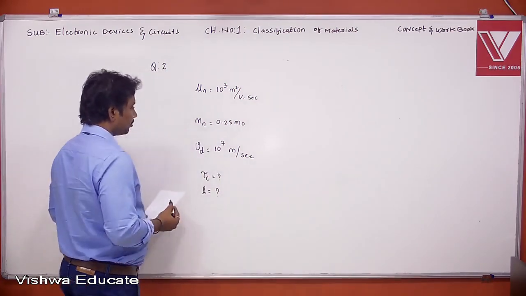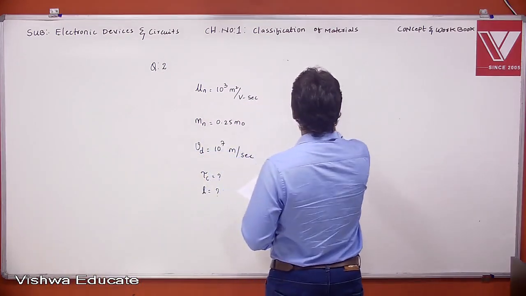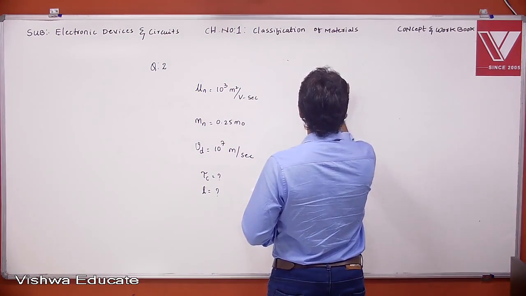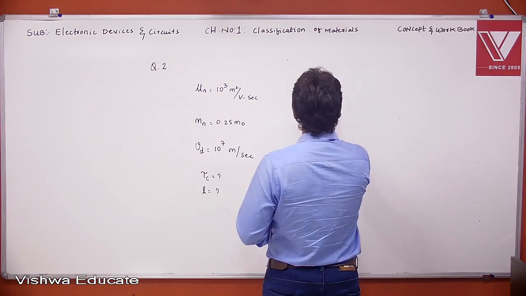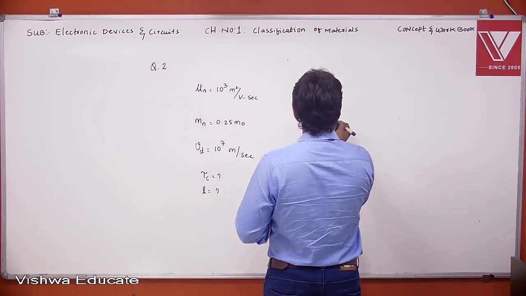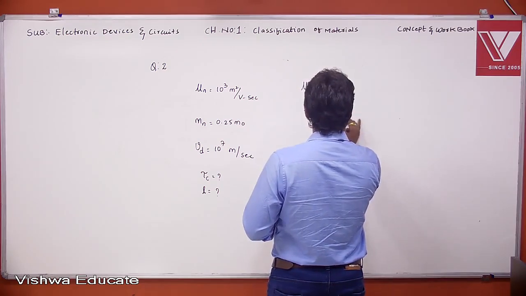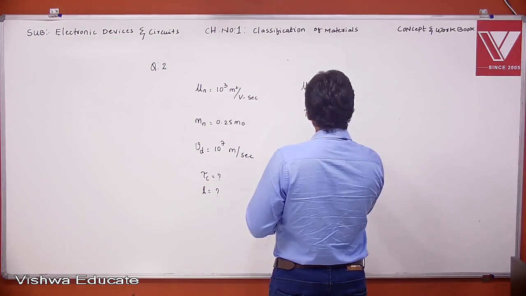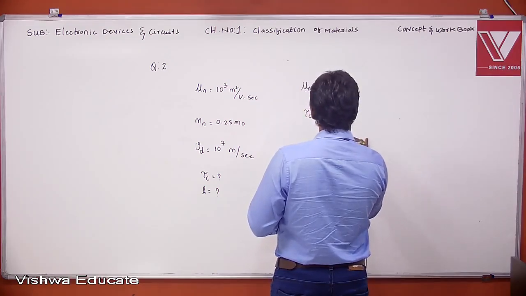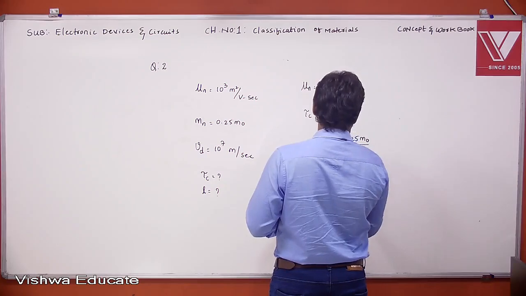Now tell me, what is the relation between mobility and mean time? We know mobility equal to E tau c by Mn. So from this, tau c equal to mu n into Mn by E. The mobility is 1000, Mn is 0.25 m naught, and E is the charge of electron, 1.6 into 10 power minus 19.